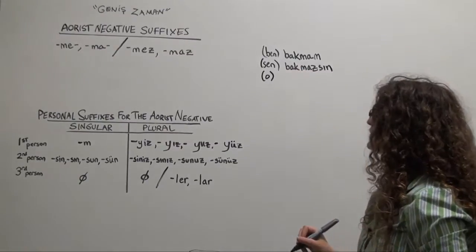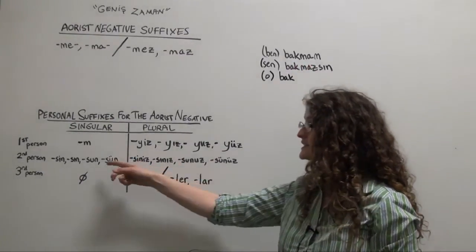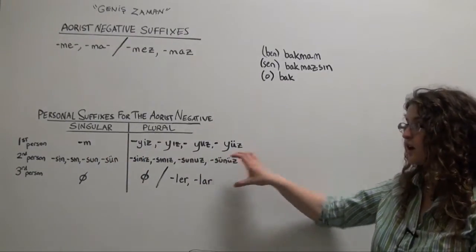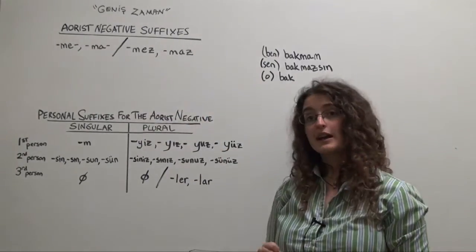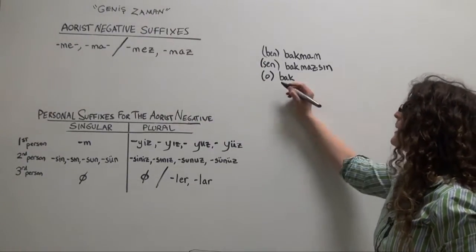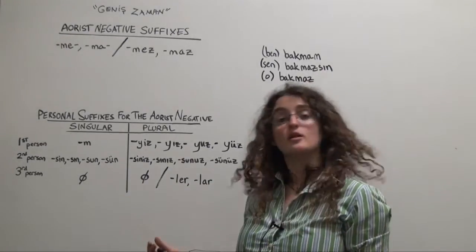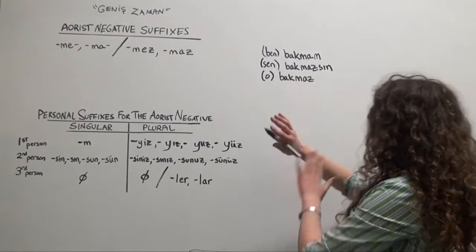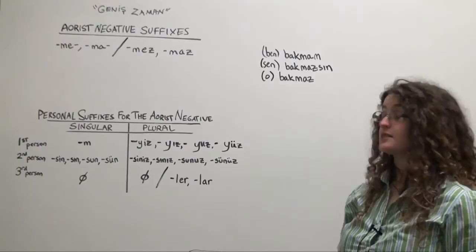O, he, she, or it, bak. Again, for the second and for the third person, singular and plural, so for these four, we are going to use this new form of our negative suffix, so mez or maz. Two-way vowel harmony tells us it's bak, maz, and then we don't have a third person singular personal suffix which we need to add. So this is enough. O bakmaz, he or she or it doesn't look.